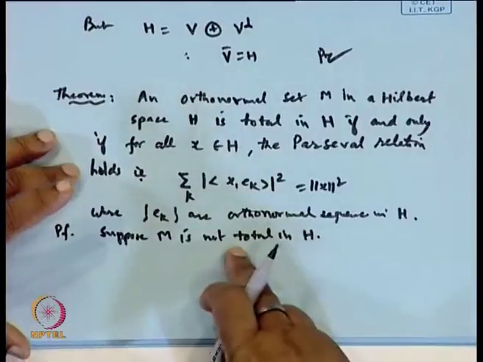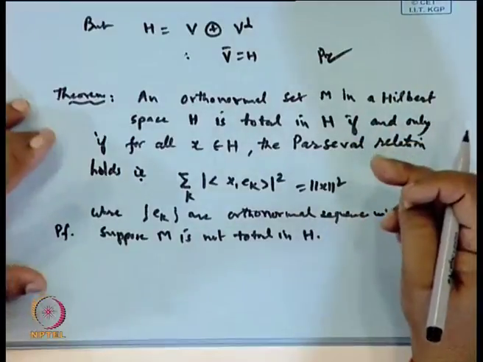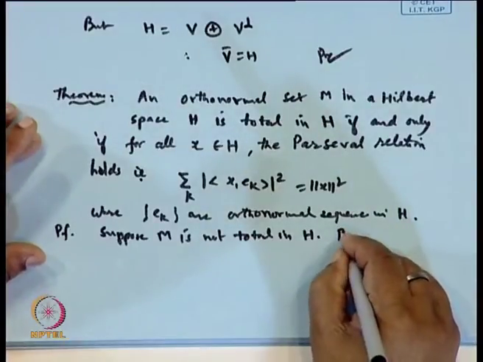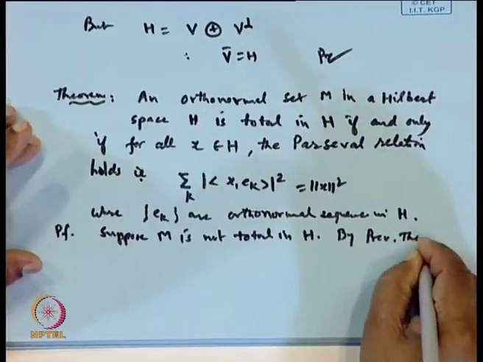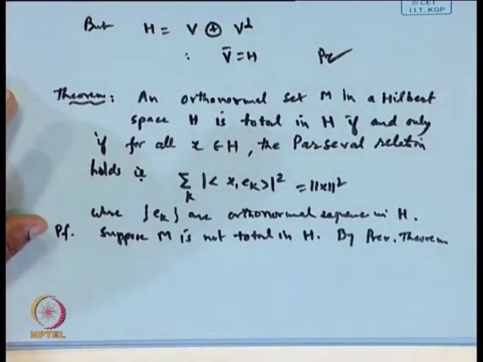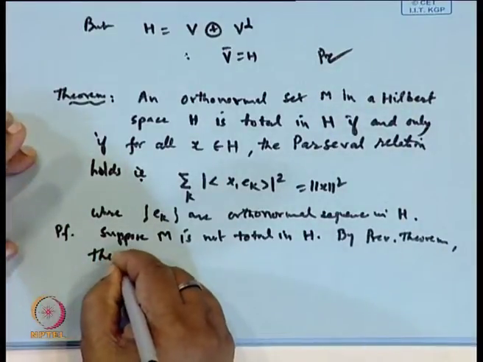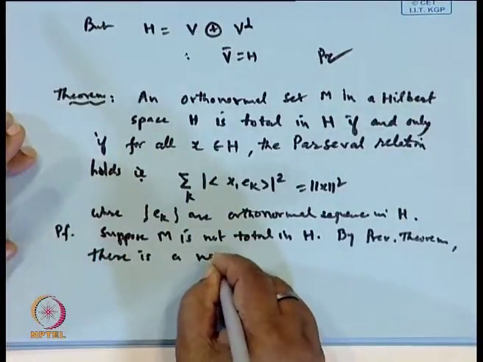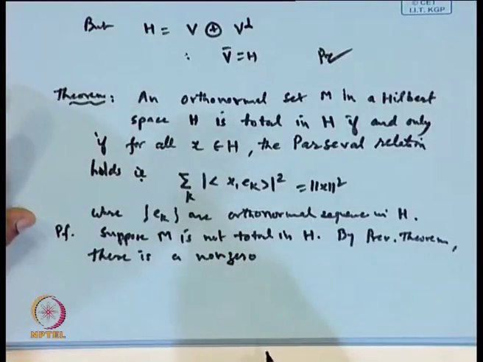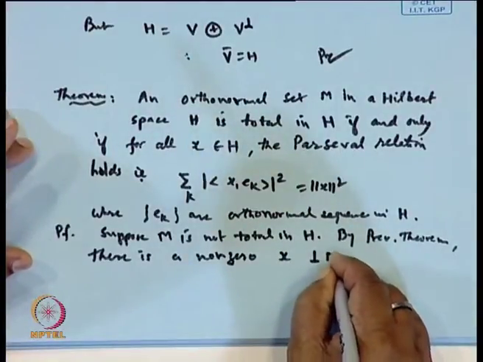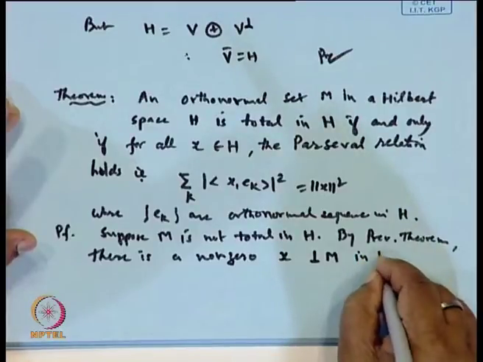Now, if M is not total in H, then by the previous theorem, there exists a non-zero element x which is orthogonal to every element of M.